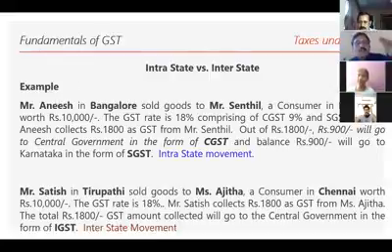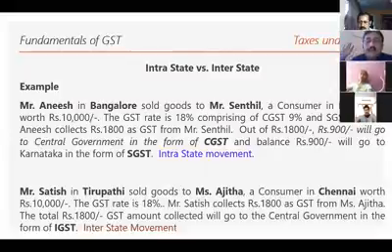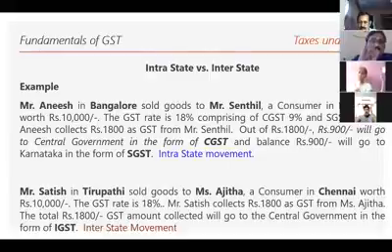Mr. Anish from Bangalore sold goods to Mr. Sendil, who is a consumer in Bangalore itself. The cost of the goods is rupees 10,000. Okay, the GST rate is 18%. The 18% comprises CGST 9%, SGST 9%.